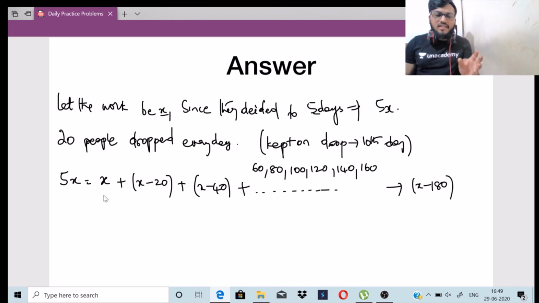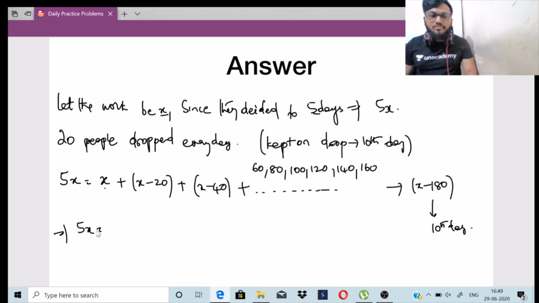So like that you have to go: x on the first day, x minus 20 on the second day, x minus 40 on the third day, then 60, 80, 100, 120, 140, 160, and 180 on the 10th day when the job was completed. So I can formulate this whole equation.